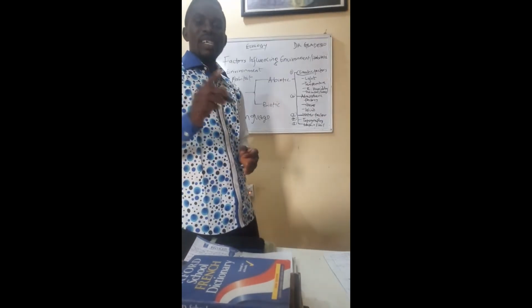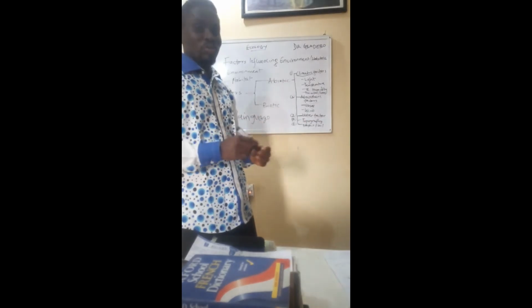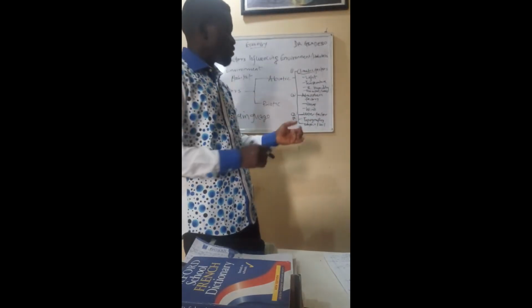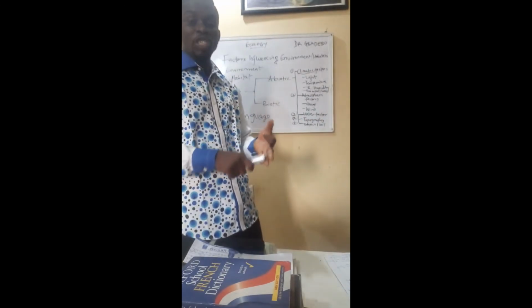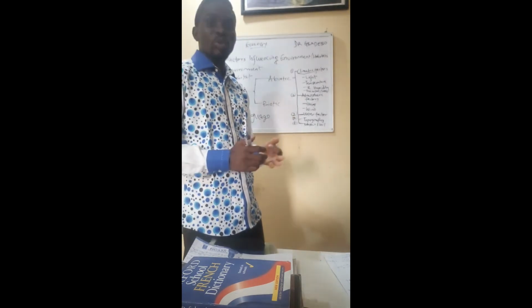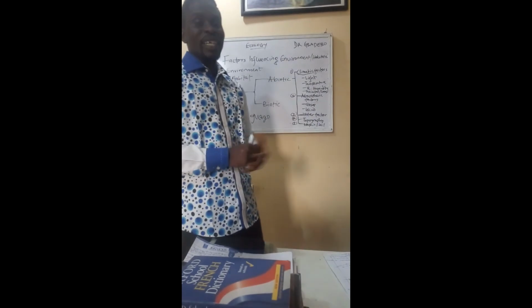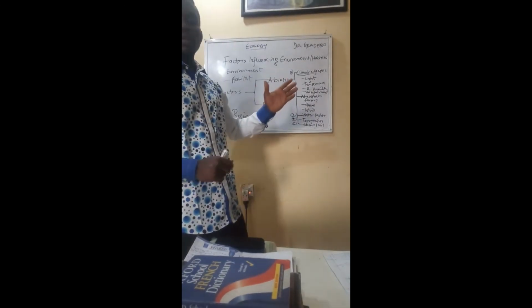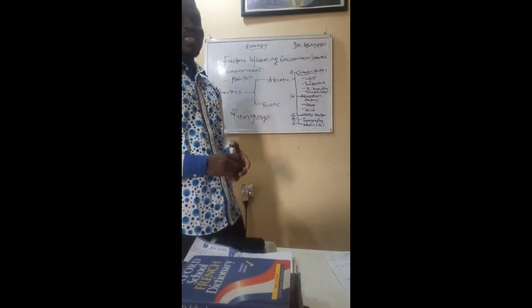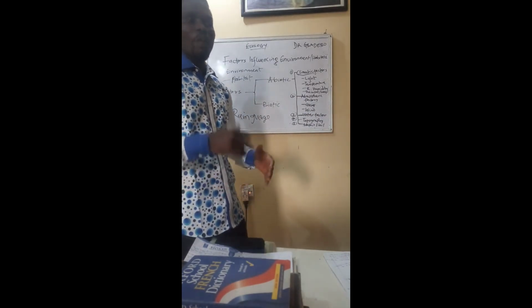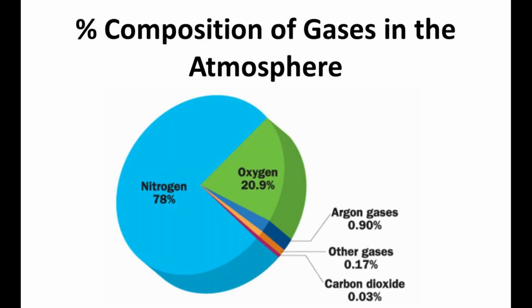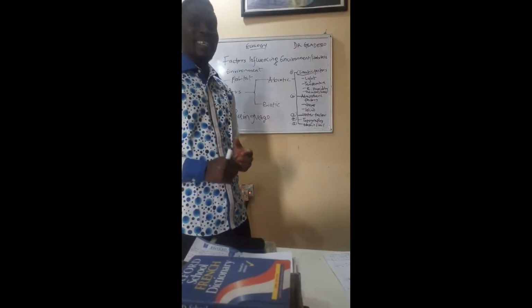In the atmosphere, apart from carbon dioxide, oxygen and nitrogen gas, there are other gases too, such as carbon monoxide in a polluted environment. Now, nitrogen gas is actually the most abundant gas in the atmosphere. It occupies about 78% in volume of the total gas in the atmosphere.